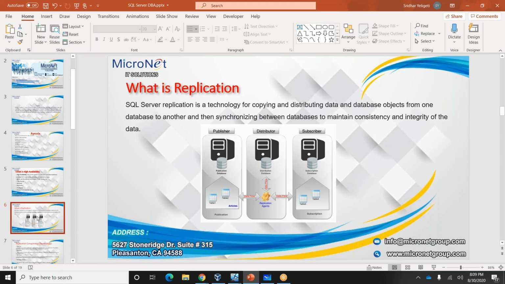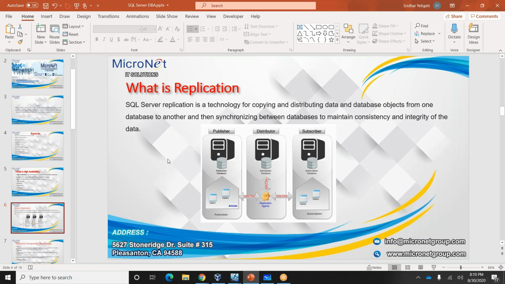Replication is a technology for copying and distributing data or database objects from one location to another location. Here we have a publisher, distributor, and subscriber. The publisher is our actual server, the source server.